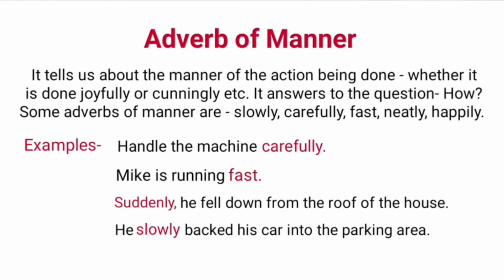Third example, suddenly he fell down from the roof of the house. Here, answer to the question how is suddenly, so it is an adverb of manner. Similarly, in the last example, he slowly backed his car into the parking area. Slowly is an adverb of manner as it is an answer to the question how.